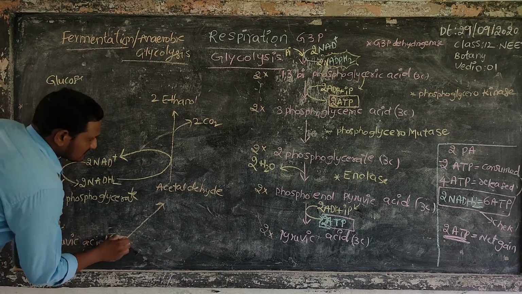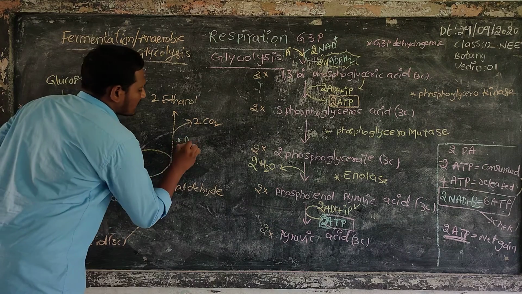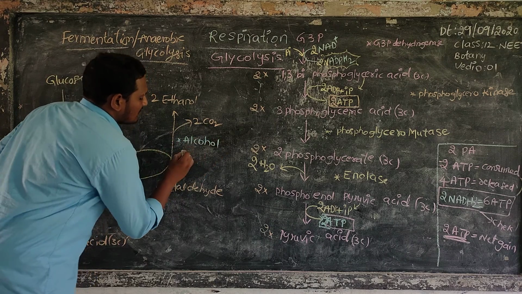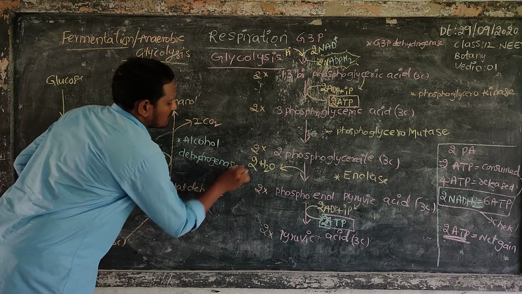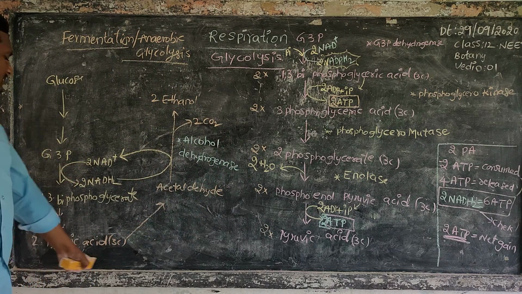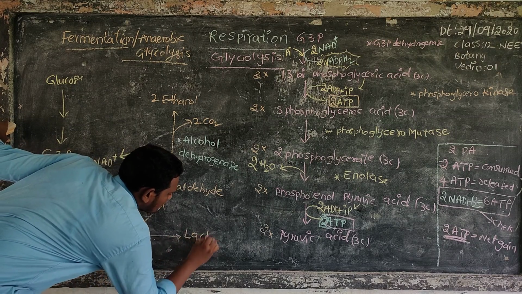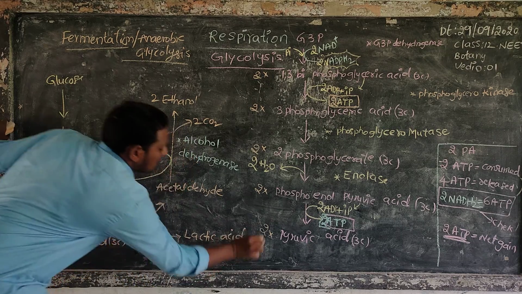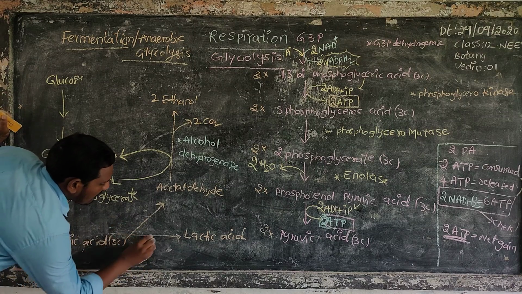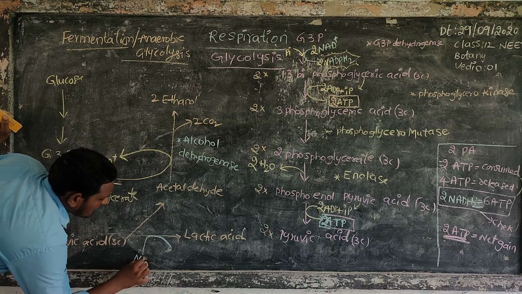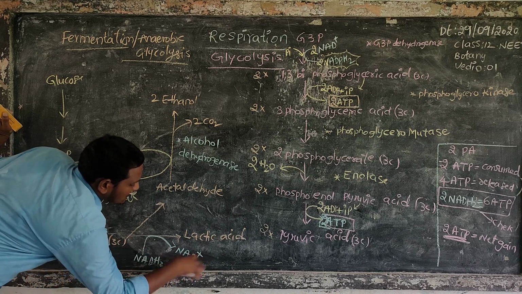Next, this pyruvic acid, by the help of an enzyme, one enzyme is here, alcohol dehydrogenase. Next, this pyruvic acid changes into lactic acid. Pyruvic acid changes into lactic acid in our muscles. For this process also NADH2 changes into NAD plus.